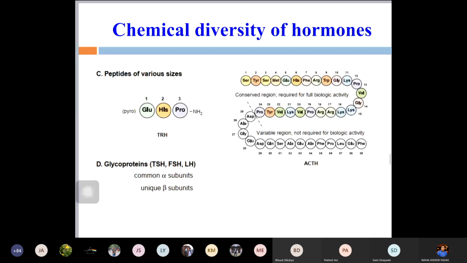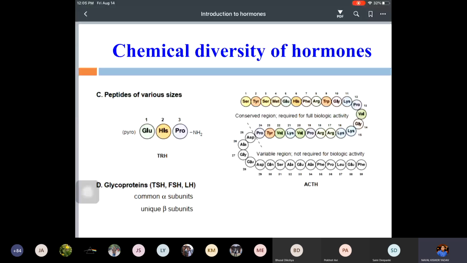the peptides of various sizes. Different peptides you can say, like insulin, glucagon, thyrotropin releasing hormone, ACTH. So these are the peptide derivatives of different sizes. Based on the number of amino acids attached, like ACTH is having 39 amino acids, thyrotropin releasing hormone having only 3 amino acids. Insulin, glucagon having only 29 amino acids. So like that, they are the peptides.